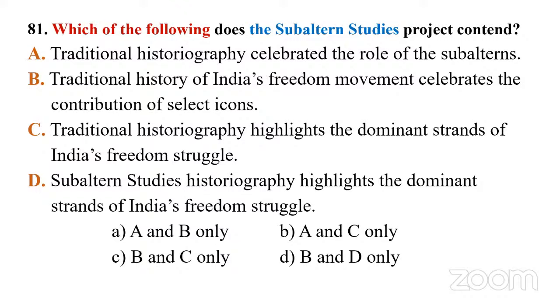Option B, A and C only. Option C, B and C only. Option D, B and D only. It's a bit easy, even without reading about this subaltern studies in detail. With your general understanding, you can eliminate the options and arrive at the answer. Answer is C, B and C only.